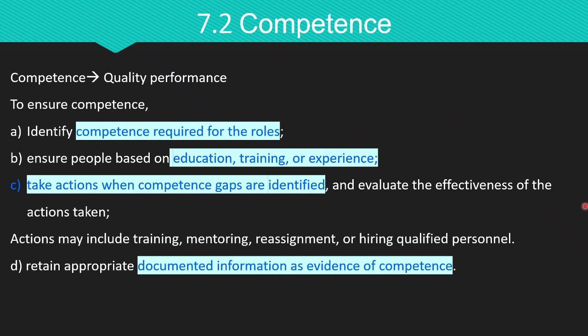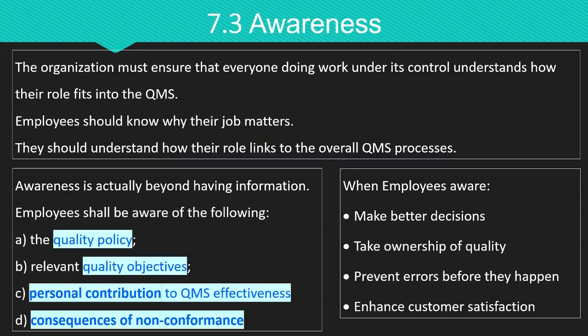As a conclusion, competent people lead to consistent quality. Without the right skills in the right roles, even the best procedures cannot make your quality management system effective. The third subclause is awareness. The organization must ensure that everyone working under its control understands how their role fits into the quality management system. This means employees should know why their job matters in achieving quality outcomes. They should understand how their role links to the overall quality management system processes.